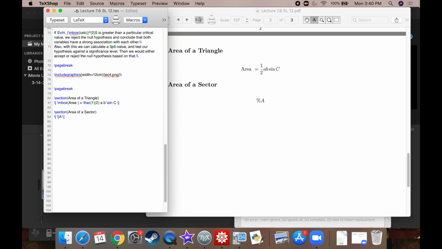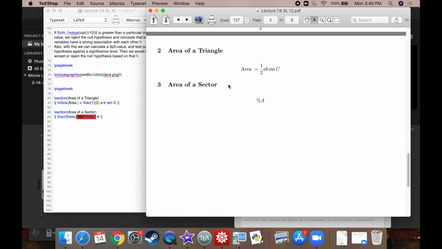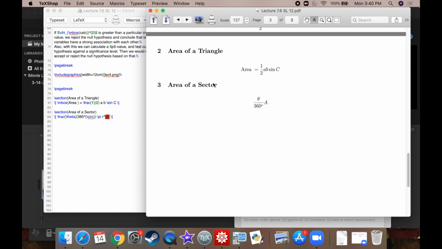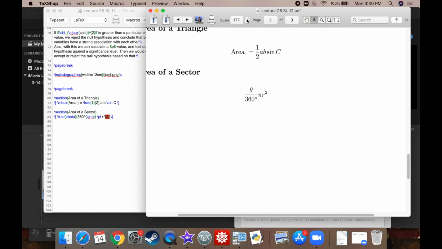Again, what is the percentage? It's just going to be some angle theta over 360 degrees. Theta could be 25 degrees, 35 degrees, 45 degrees, whatever, but this will give you a percentage. How much of the pizza are you actually going to get? And for A, it's the area of a circle, which is just pi r squared. And that's the formula right there.